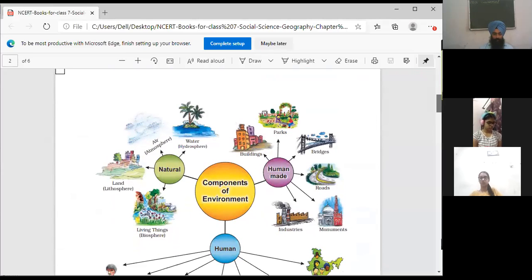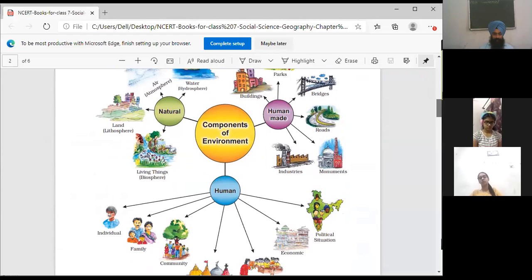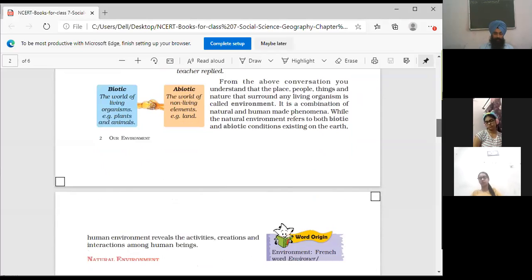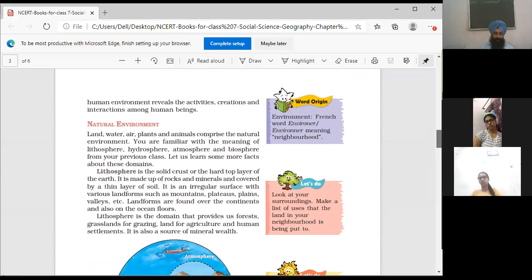There are two components of an environment: natural and man-made. Man-made means human-made, artificial. Then biotic and abiotic are the natural components. Biotic means living beings and abiotic means non-living things. Non-living things are land, water, air. Living beings are plants, animals.